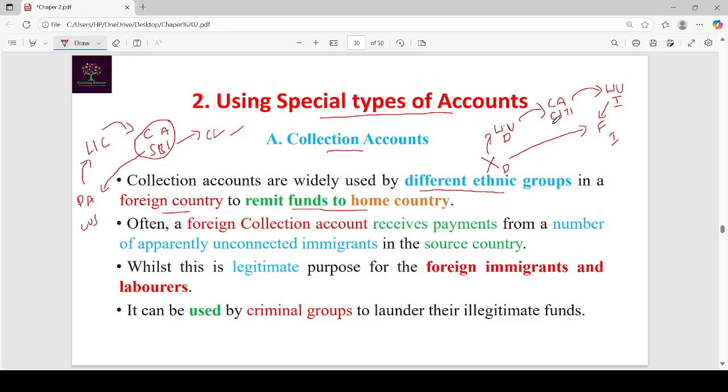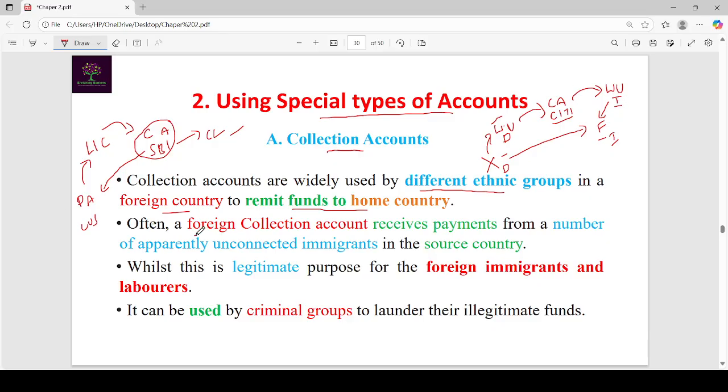Here Citibank does not have the details of X and X's father. It just monitors the transactions happening in the Western Union collection account. Western Union has very few details about X and his father.